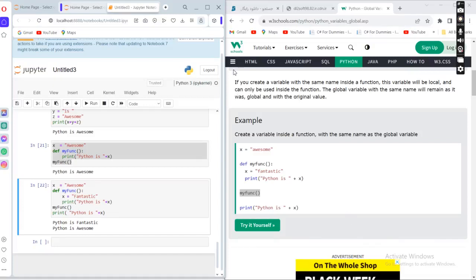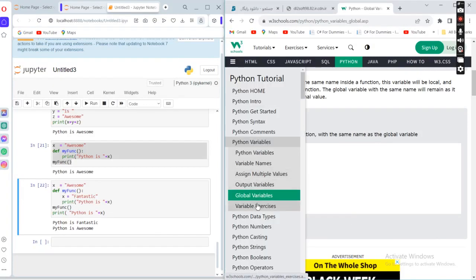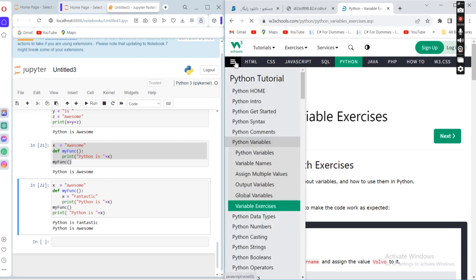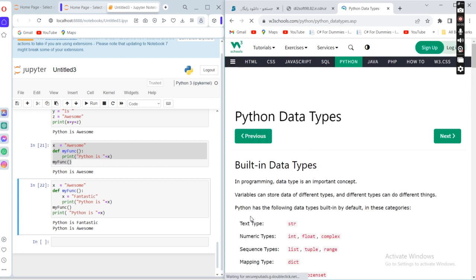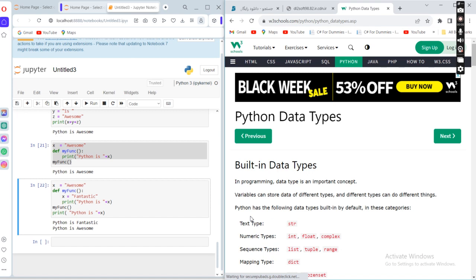This video, in continuation to our previous video, will talk about Python data types. What are Python data types? In programming, data type is a very important concept. A data type tells us what the type of the data is: it's an integer, a string, a float, a character, a byte, a boolean, whatever type. Which type is stored in this variable? That's the data type. A variable can store data of different types, and different types can do different things.